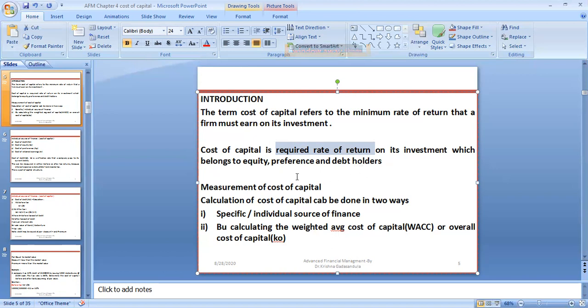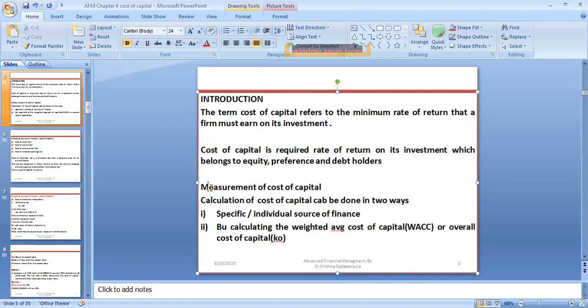We have different sources of finance which we borrow: equity and preference in the form of shares, and debt in the form of bank loans, bonds, and debentures. From all these sources, you need to pay a certain amount of return, so the required rate of return must be earned on your investment.